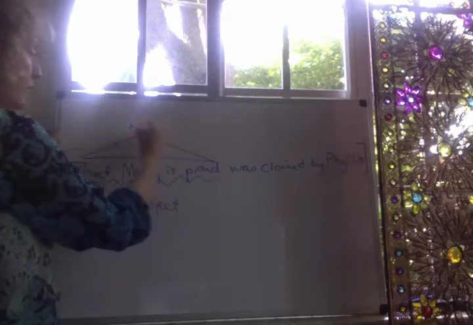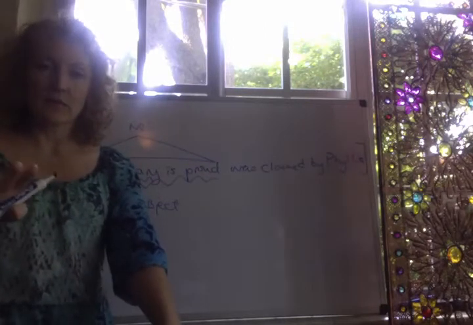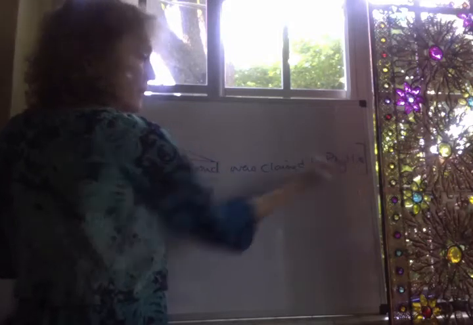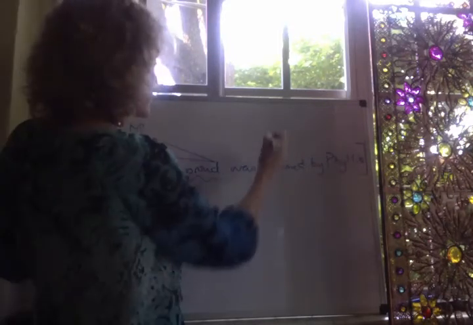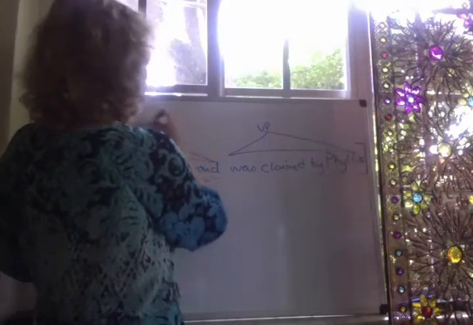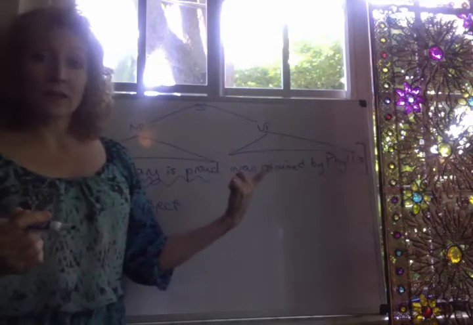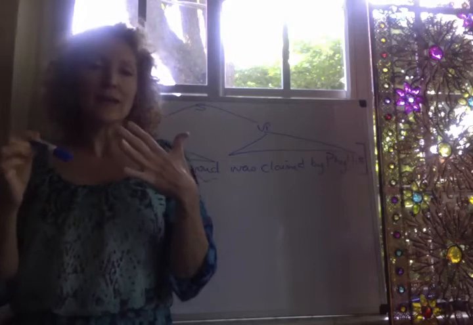So you know that that Mary is proud somehow has to be a noun phrase for sure. And then you've got was claimed by Phyllis. This is the predicate of the sentence, so you know that this has to be a verb phrase. There's no other option, right? So this somehow has to be a verb phrase, and together they are forming the whole sentence, the whole main clause. So that will always, always, always be the case.